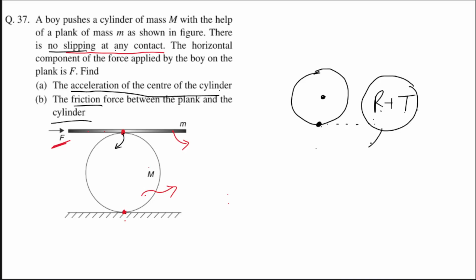But it will be pure rolling if, जब body के पास दोनों ही motion है, we will say this is rolling. But pure rolling का case क्या होता है? When at contact points it is having no relative motion, then we will say the case is pure rolling. So यहाँ पे जो केस है वो pure rolling का है, क्योंकि इस contact point पे भी relative velocity acceleration zero है, here also it is zero because no slipping case is given. ठीक है.